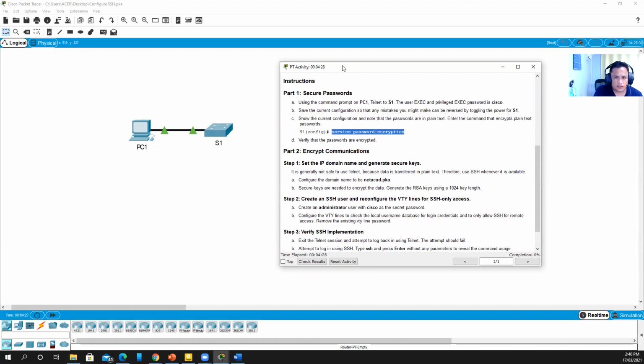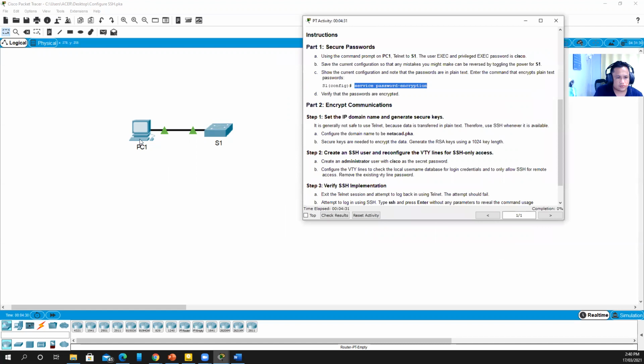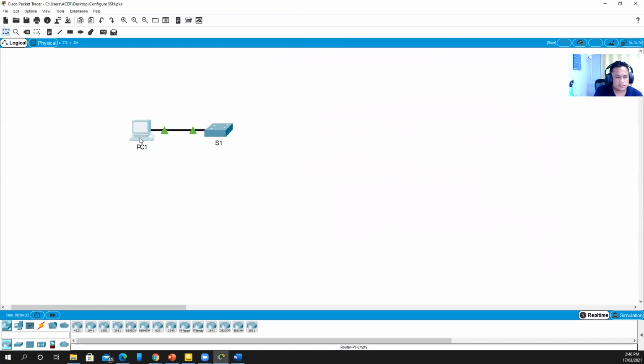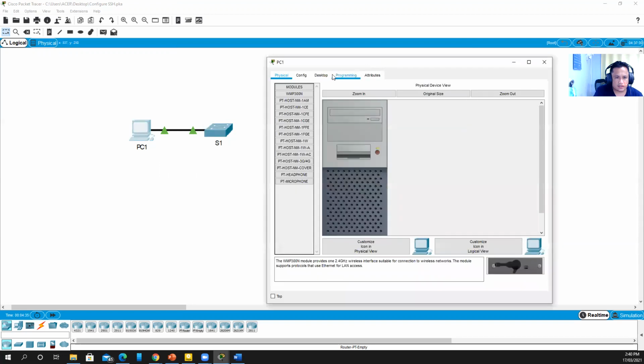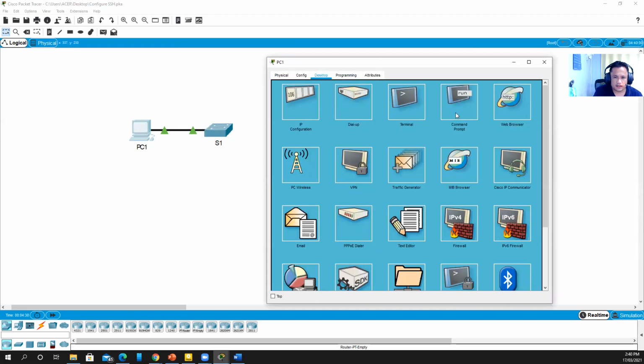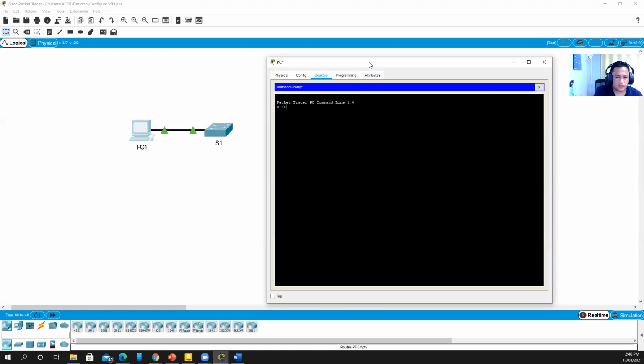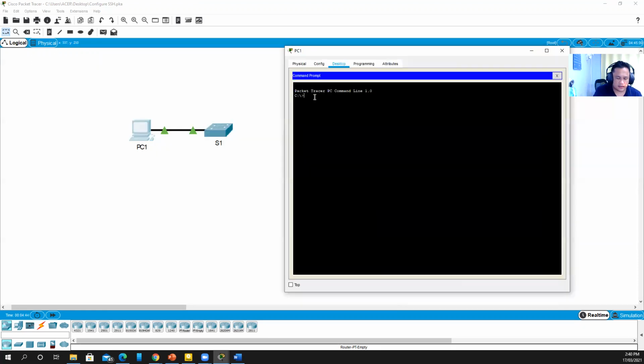So first, let's telnet to switch number one by clicking PC number one, then go to Desktop, then click Command Prompt. Then let's input telnet, then the IP address of the switch, which is 10.10.10.2, then enter. Then the password is Cisco.